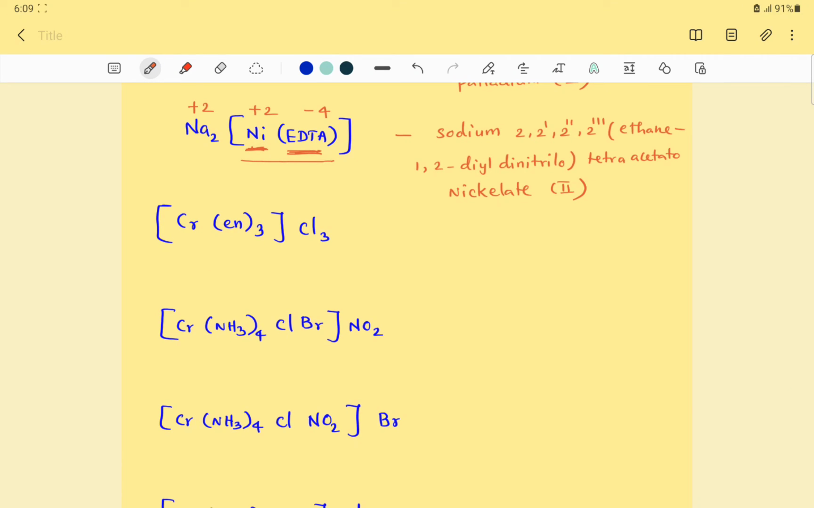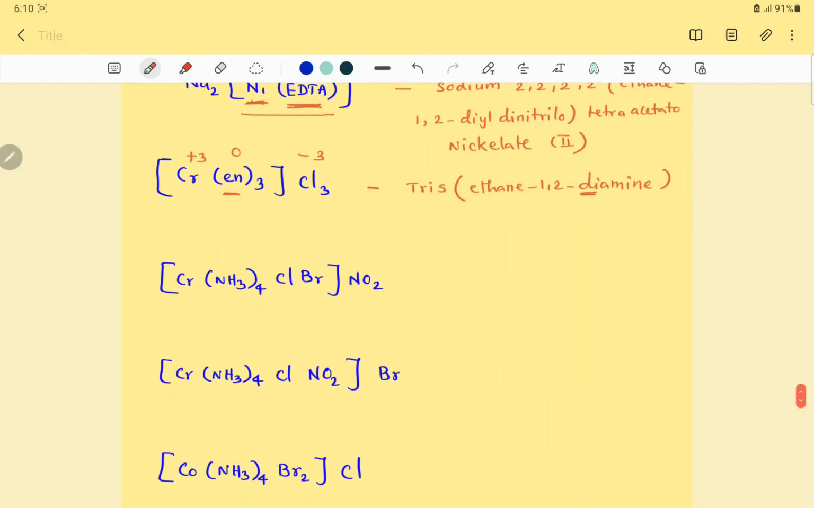Right. So the next complex, [Cr(en)3]Cl3. En is neutral, the three chlorides give minus 3, so chromium plus 3. Ethylenediamine, ethane-1,2-diamine. Here you have to use the alternate prefix because there is the term di in the name of the ligand, isn't it? The en ligand appears 3 times, so the alternate prefix tris. The reason for using tris is that the name of the ligand has the regular prefix di. So tris(ethane-1,2-diamine).